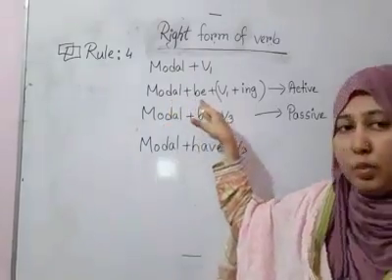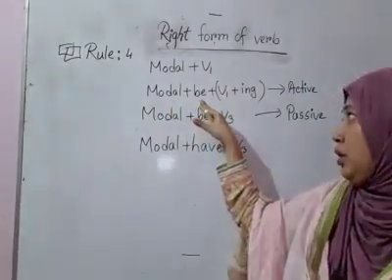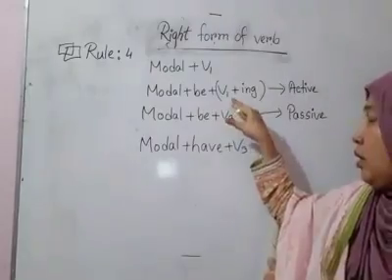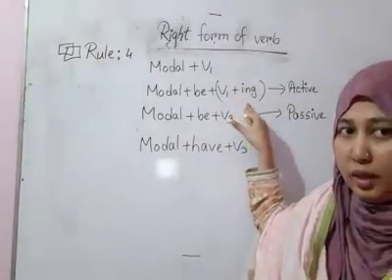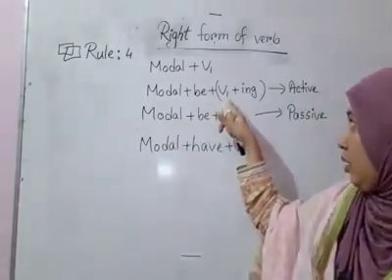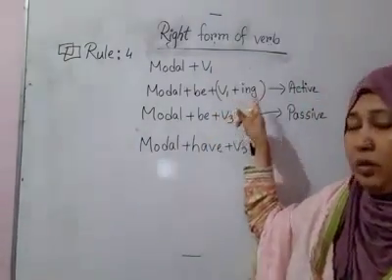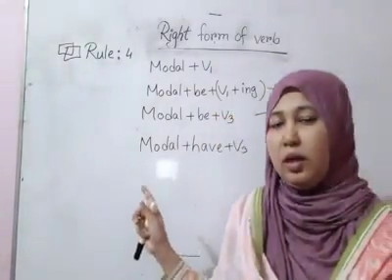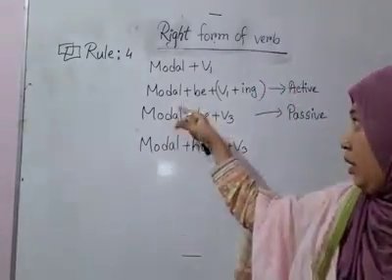Okay, so the next rule is, if you find any modal in a sentence and after the modal you find a be verb, then the structure should be like this: V1 plus ing. That means the main verb should be in base form and we add ing after the be verb.